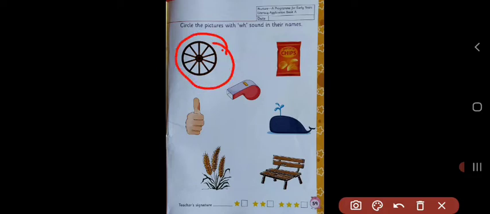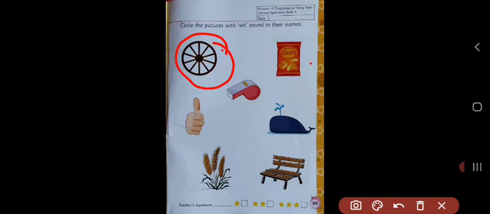Very good. Second picture is of chips. Chips. Can you hear W sound here? No, WH sound is not there. So we will not circle this picture. But can you tell me which digraph sound is there?